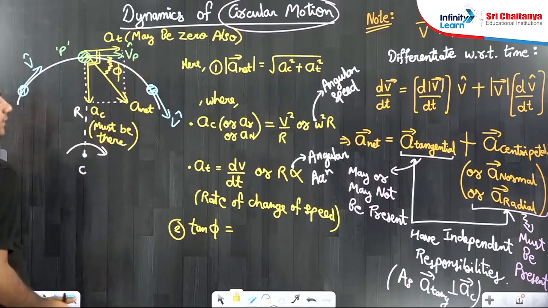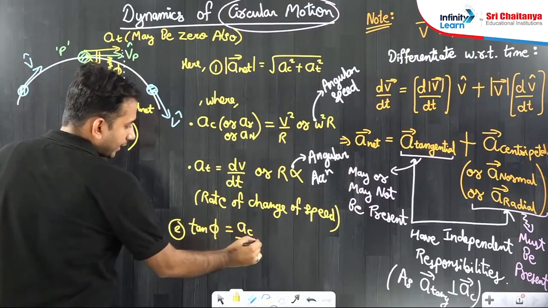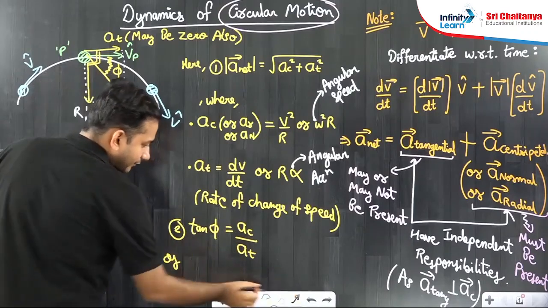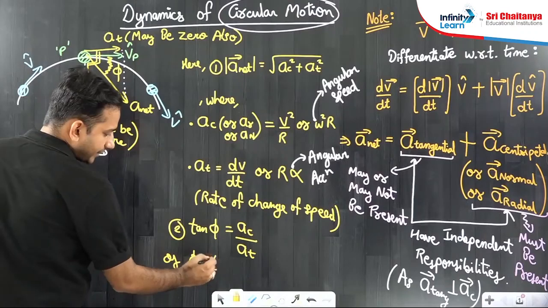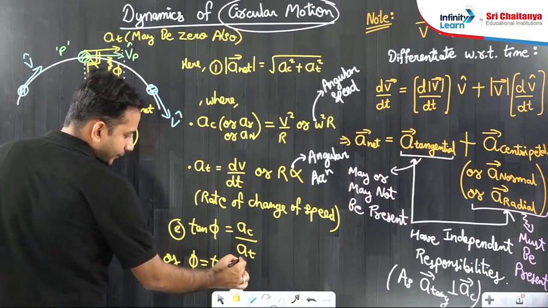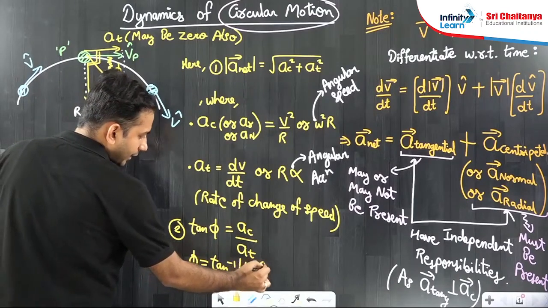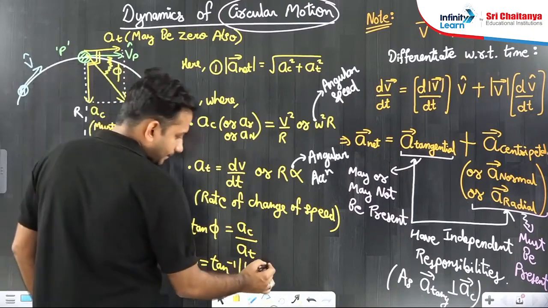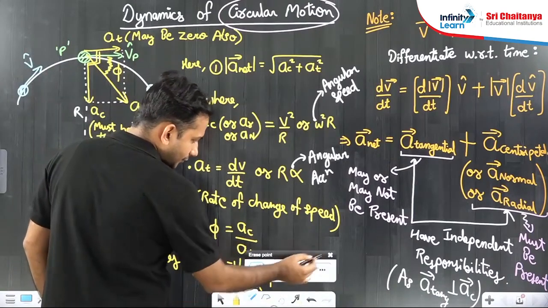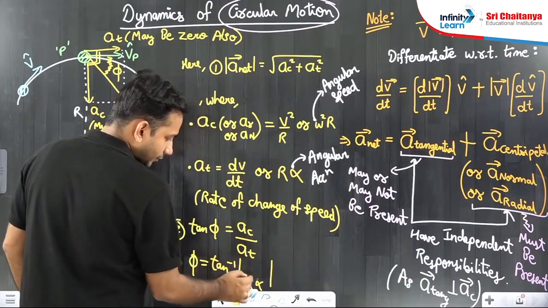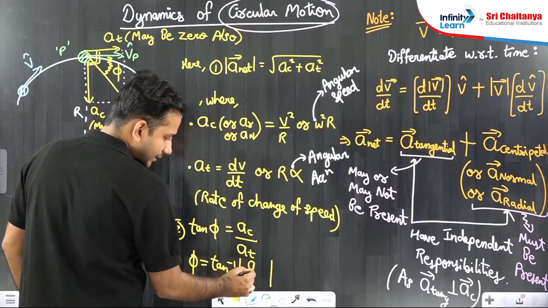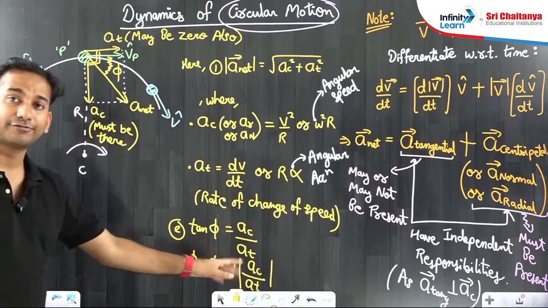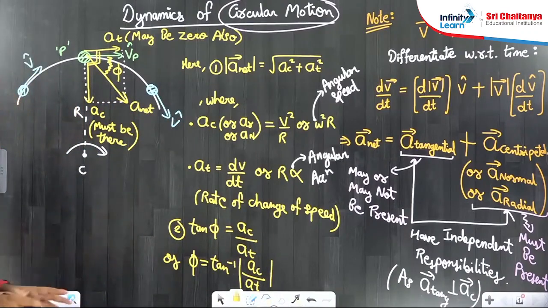The perpendicular from the diagram is AC, and the base is AT, so phi will be tan inverse of omega square R by R alpha, or you can use any of the magnitude formulas. I'm just writing it as AC by AT. This is the value of phi. I hope a basic idea is clear.